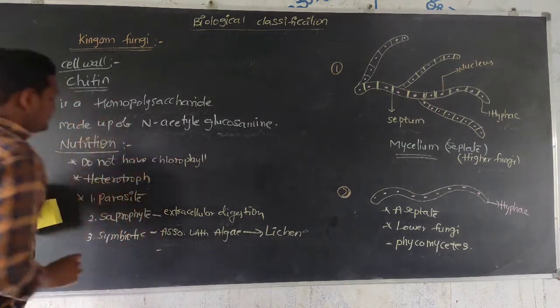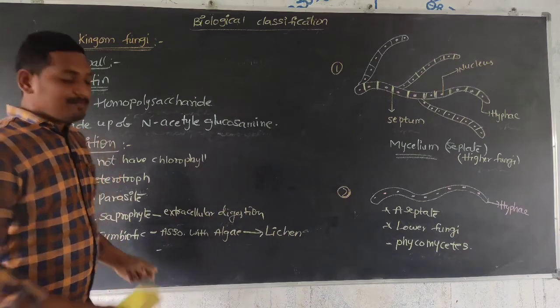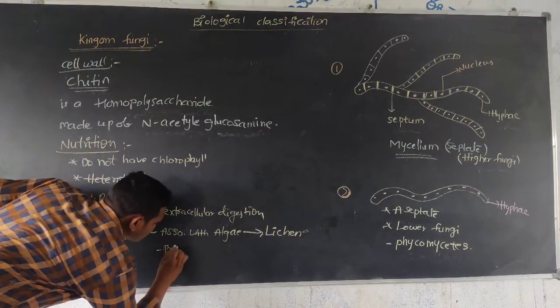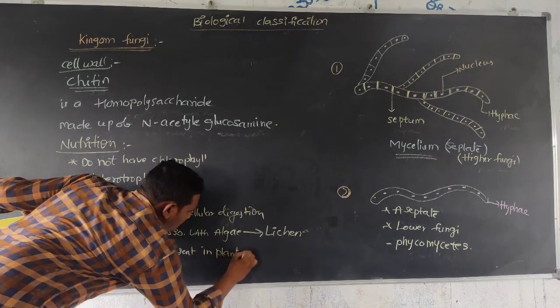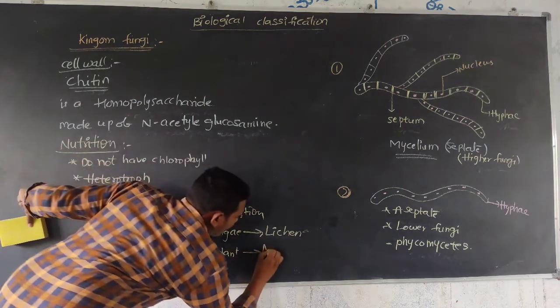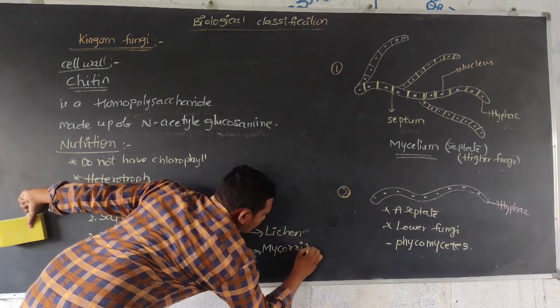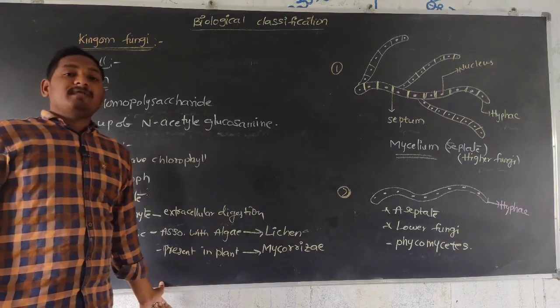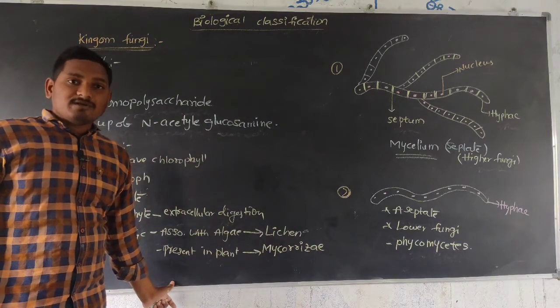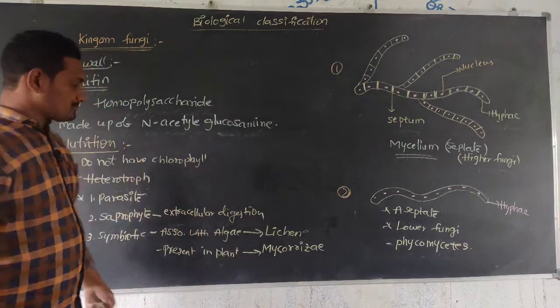Next, this symbiotic mode of fungi is mainly present in the plant body, in the form of mycorrhiza. Mycorrhiza means the fungi mainly present inside the plant body, in the roots. That is mycorrhiza.